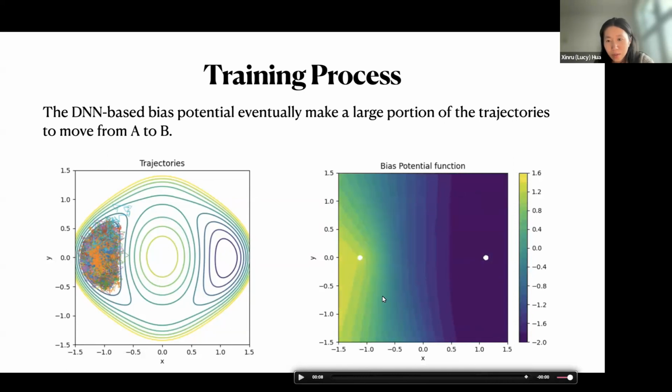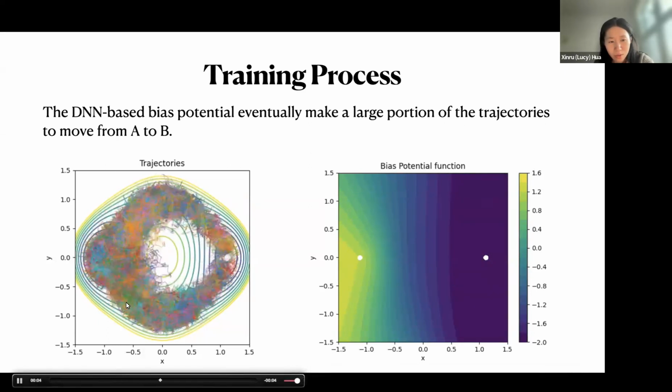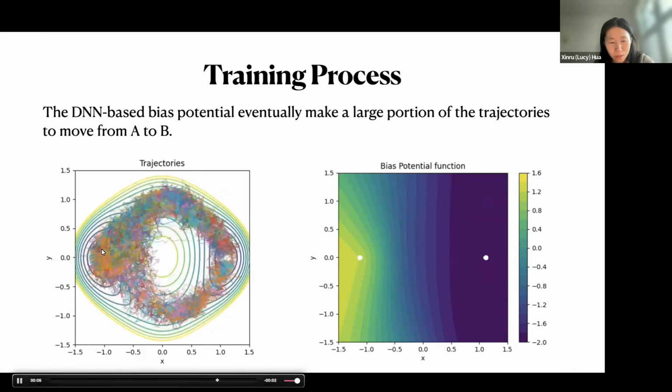So in the end, it will converge to this plot. During the training process, the trajectories will start to move from A to B more and more. There are two channels of the rare events that mostly happen, the up and down. This is because the molecule wants to avoid the central energy barrier, so they will either move up or move down to move to B.